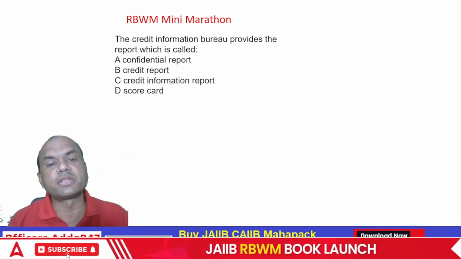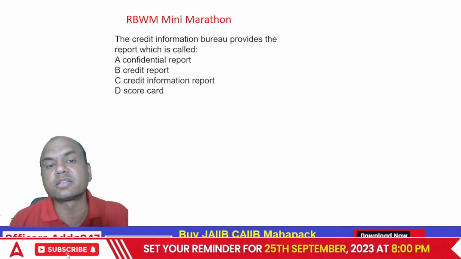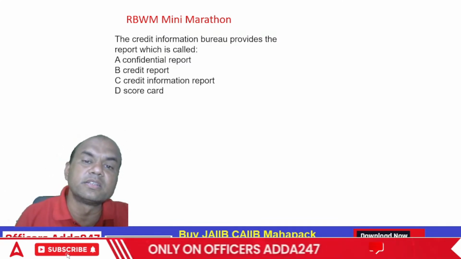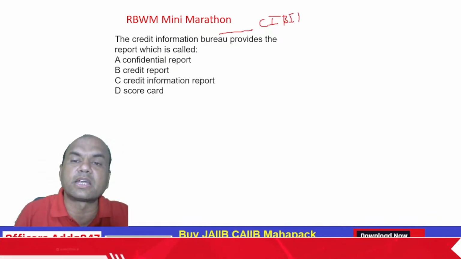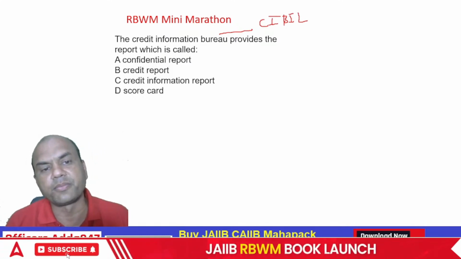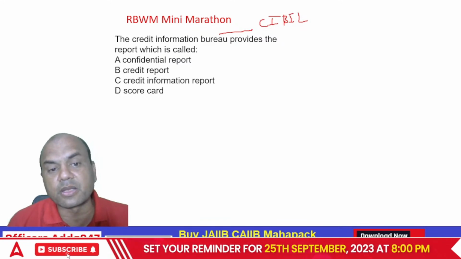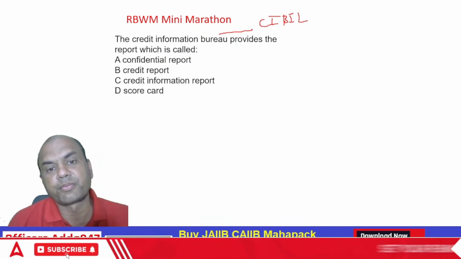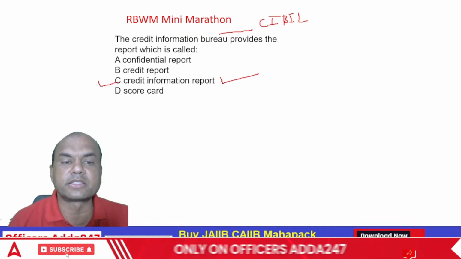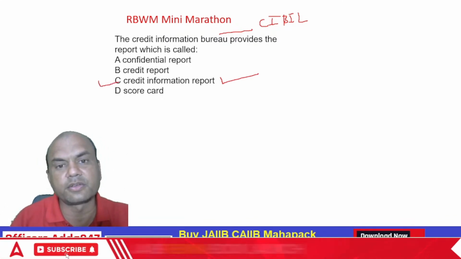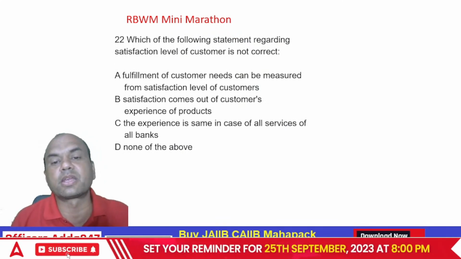The Credit Information Bureau provides report which is called as. Now what is this CIBIL report called as? CIBIL report which we get. Credit Information Bureau means CIBIL only. What is it called as? Confidential report, credit information report, and scorecard. It is credit information report. That is the right answer. Okay, C. Got it?